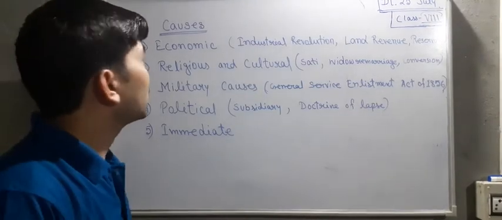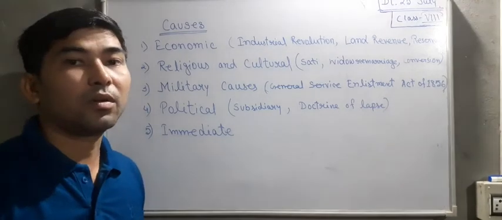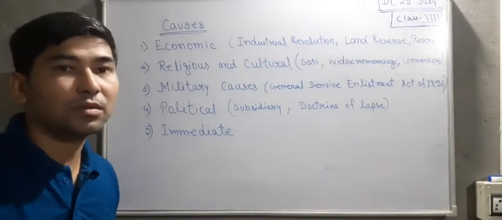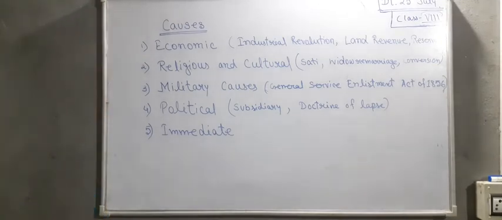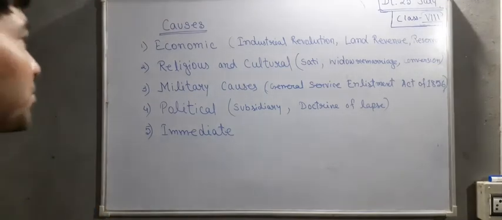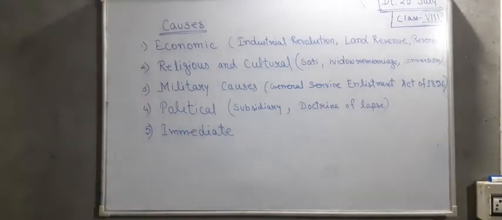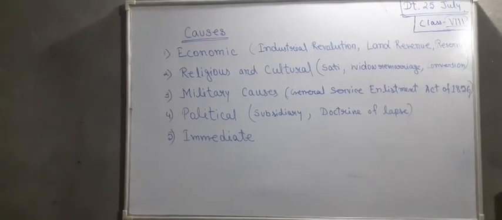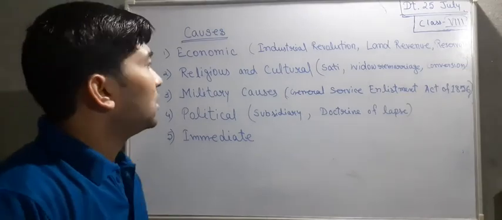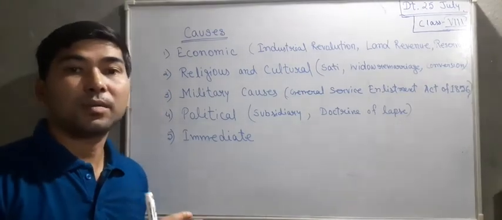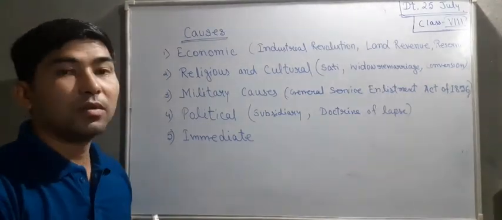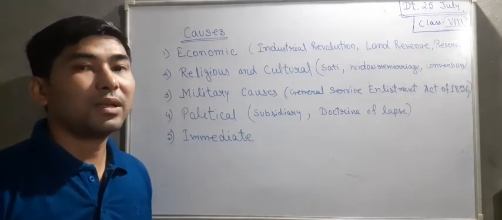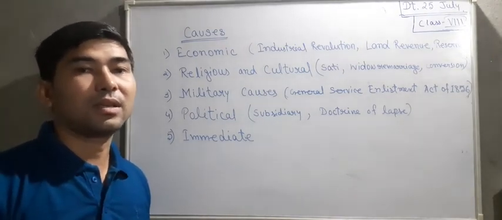Now let's talk about the causes for the revolt of 1857. As I have already told you, the revolt was neither completely successful nor completely unsuccessful.